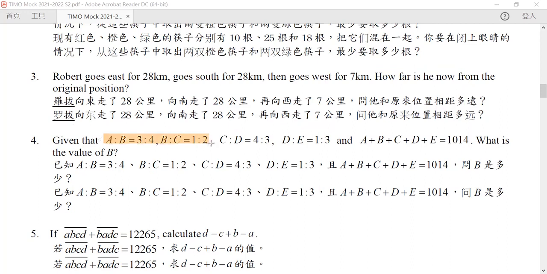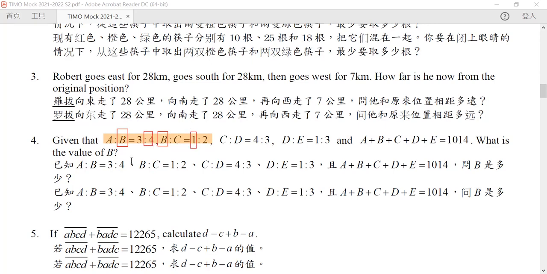So A to B is equal to 3 to 4, and B to C is 1 to 2. So we can see that in here, the common ratio is our B. So it will be represented by 4 and 1 together.